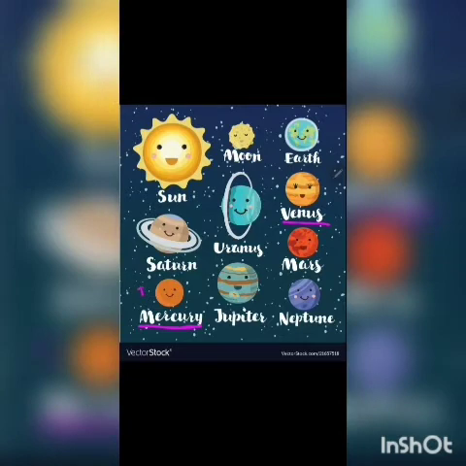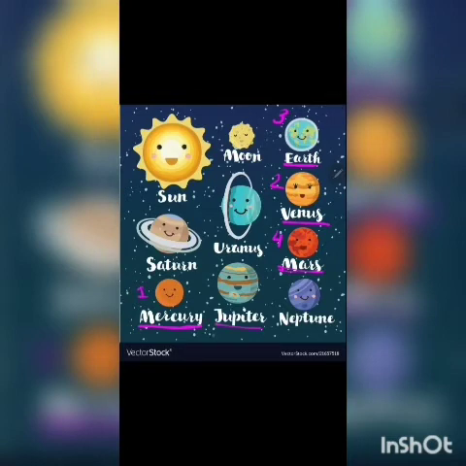Number 1 is Mercury, number 2 is Venus. The third planet which is revolving around the sun, its name is Earth, and we live on Earth. The fourth planet is Mars. Our planet is Earth. After Mars comes Jupiter.